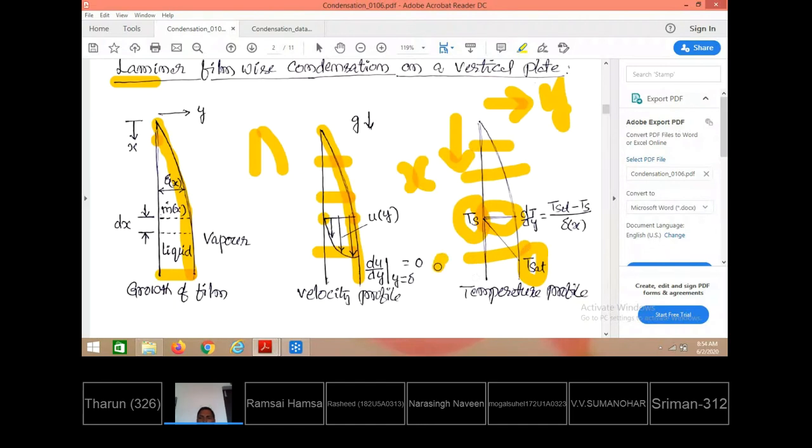out what the boundary layer thickness is. So what is the boundary layer thickness delta? What is the heat transfer coefficient at this location, and what is the average heat transfer coefficient? This is the analysis of film-wise condensation for laminar flow.